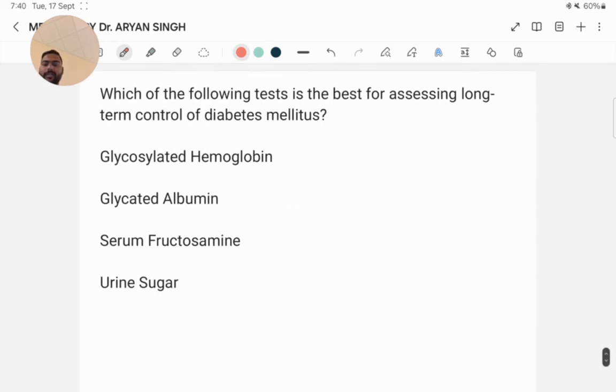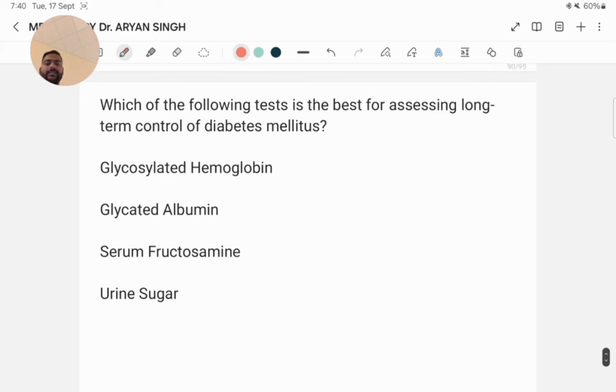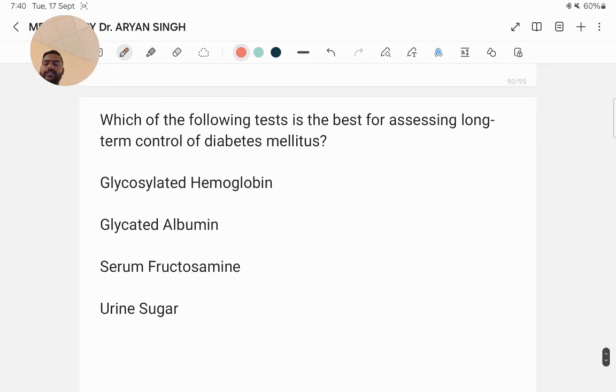Next question. Which of the following tests is the best for assessing long-term control of diabetes mellitus? Glycosylated hemoglobin, glycated albumin, serum fructosamine, urine sugar. The test for long-term control of diabetes mellitus is glycosylated hemoglobin. The test is mostly developed for evaluating the long-term glucose control in individuals with diabetes. It measures the percentage of hemoglobin that is glycosylated, reflecting average blood glucose levels over the past 2 to 3 months.